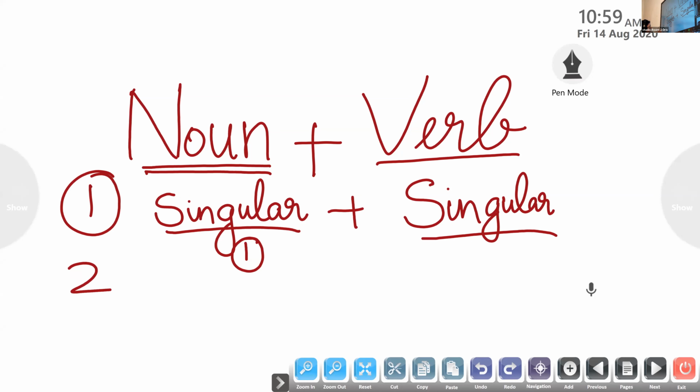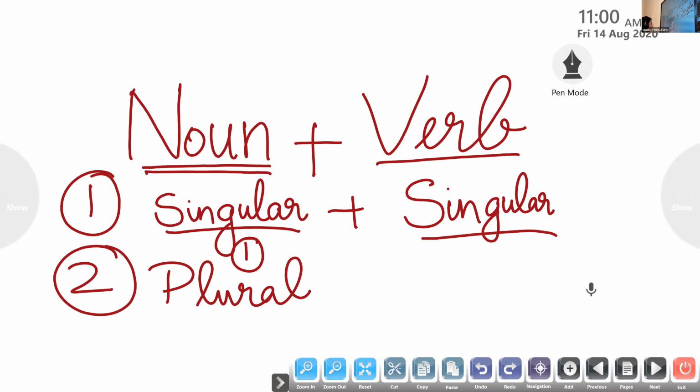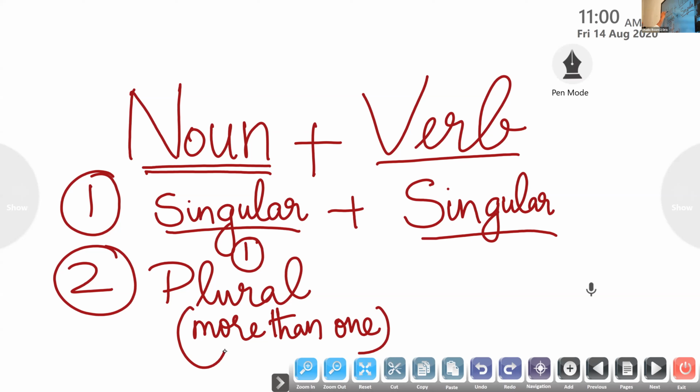The second rule is that if the noun is plural, and plural means what, children? Plural means more than one, many. If the noun is plural, the verb also has to be plural.